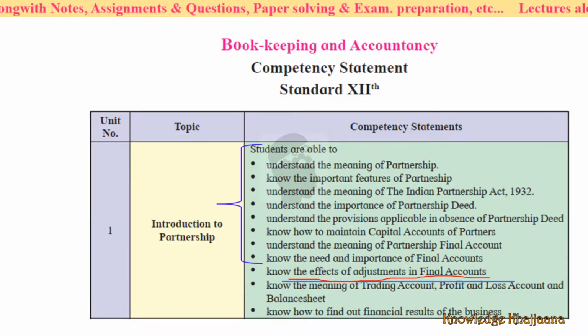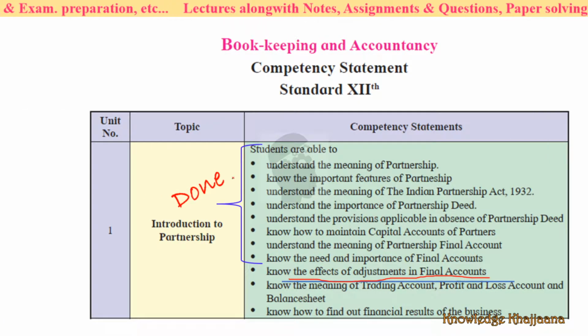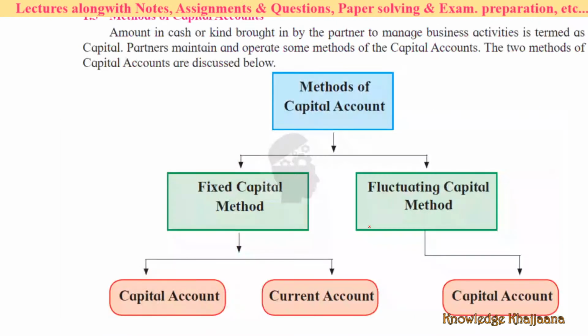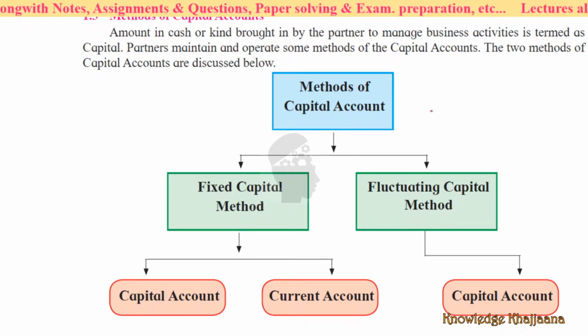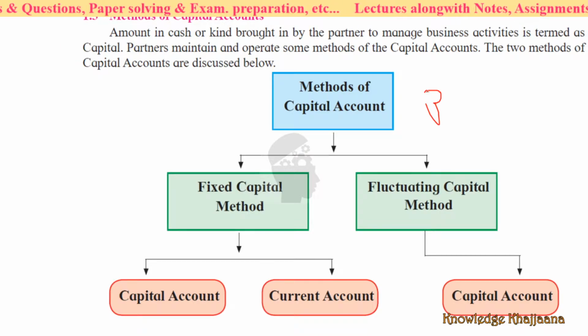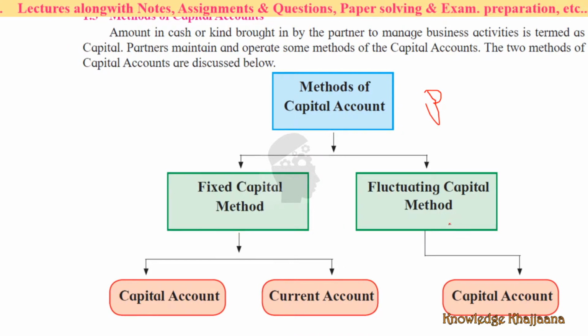We are learning the effects of adjustments in final accounts, and these many parts we have already covered. You have already learned in earlier lectures the different methods of capital accounts. There are 2 methods of capital account maintained by a partnership, especially for partnership: the fixed capital method and the fluctuating capital method.